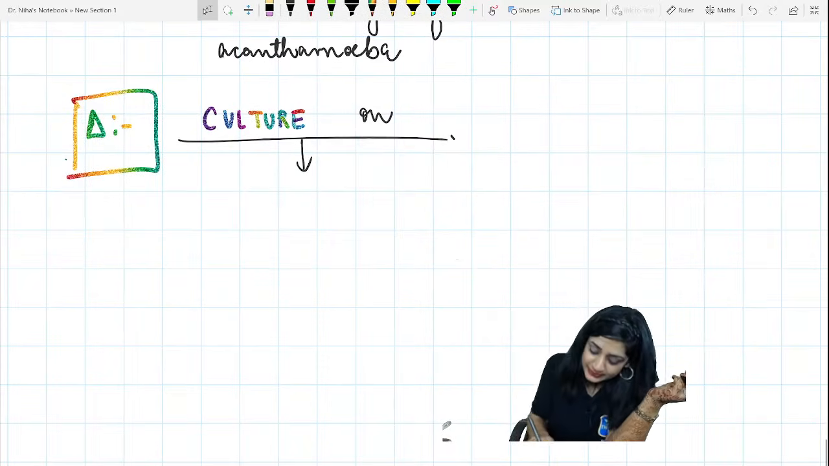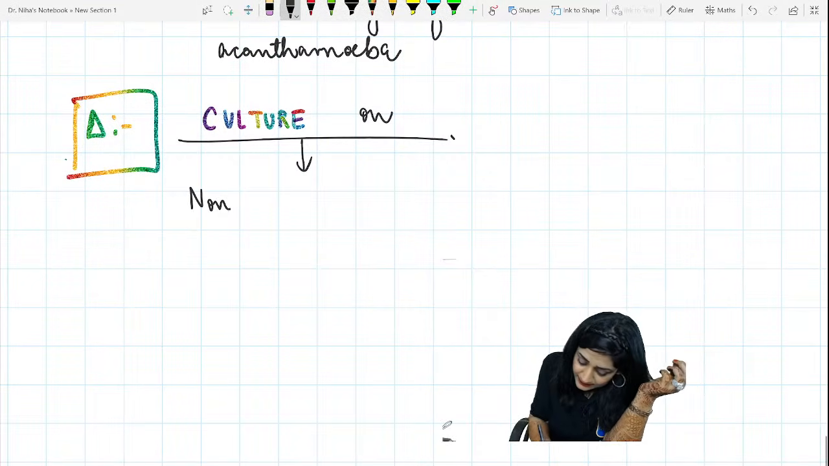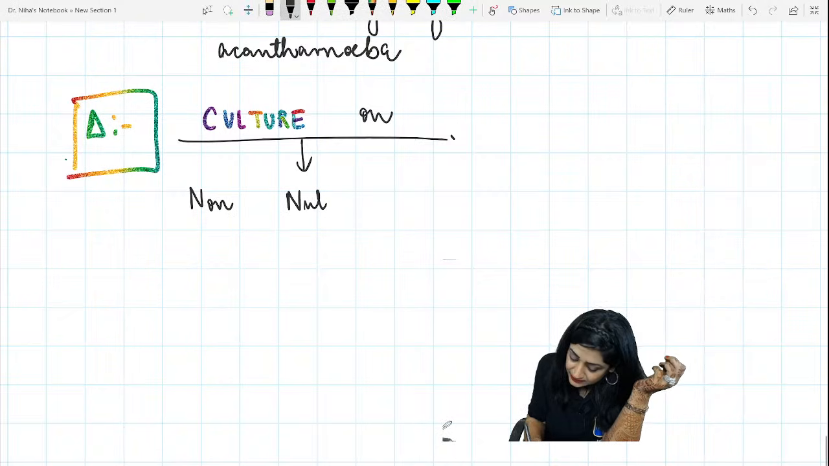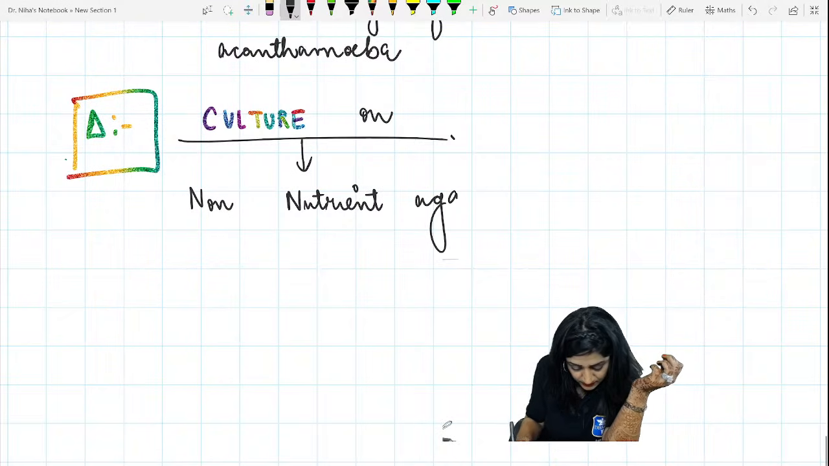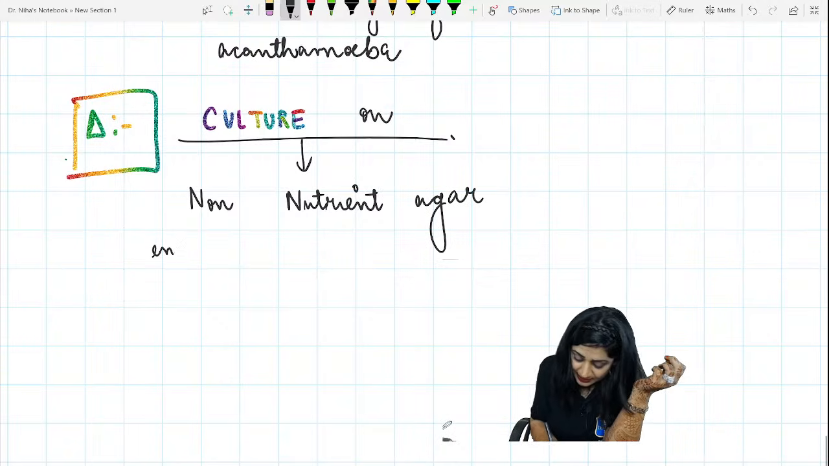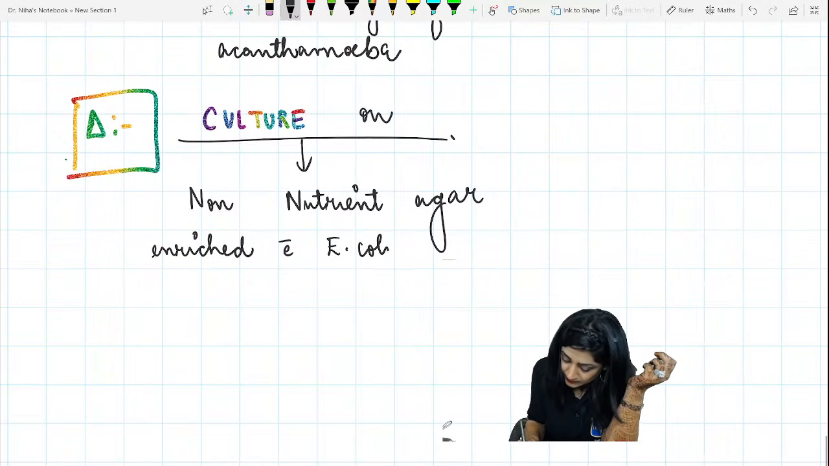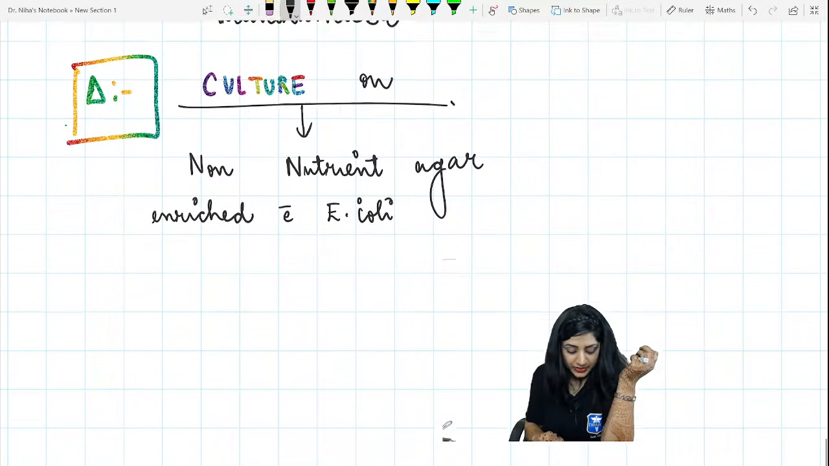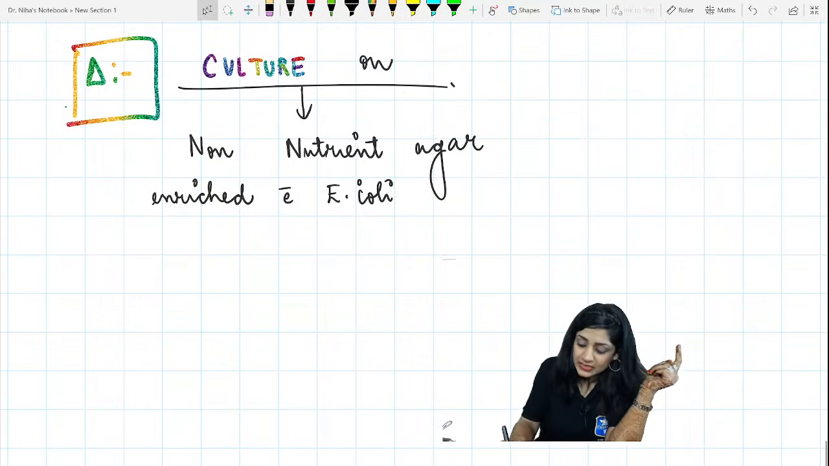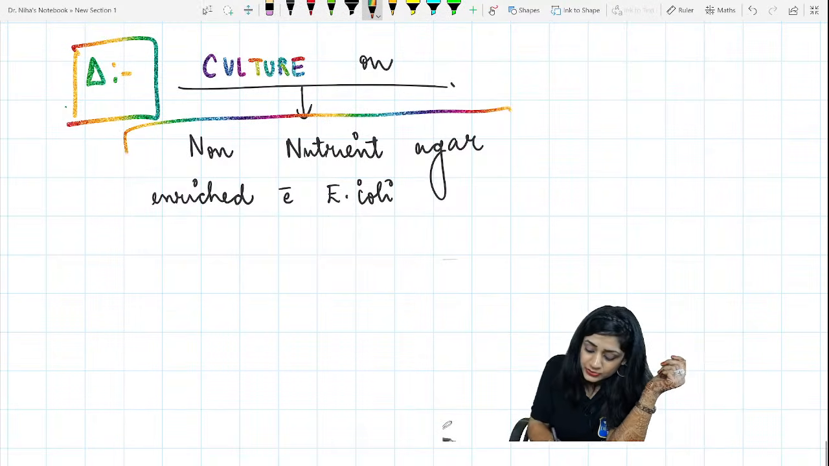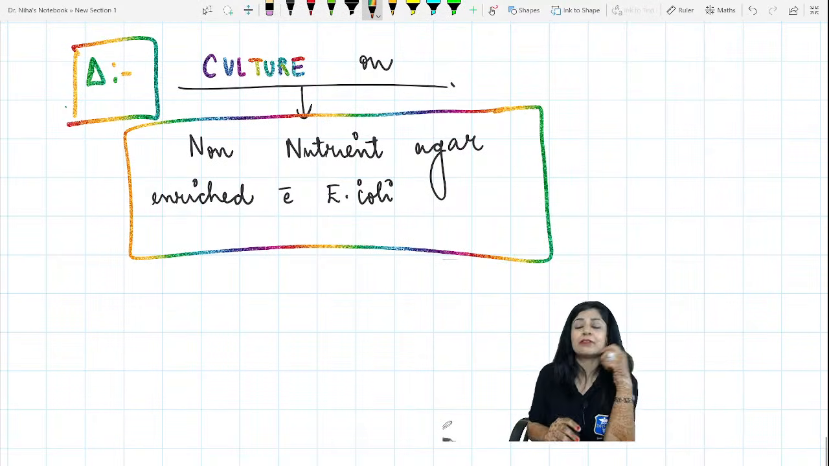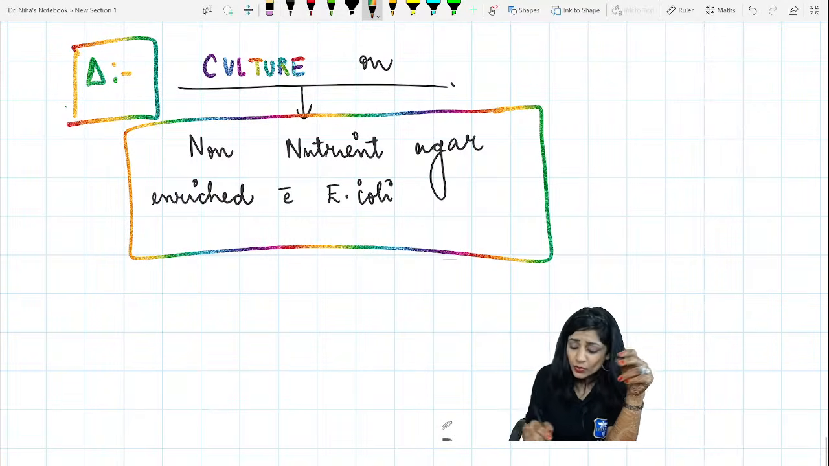Yes. So it is your non-nutrient agar. Yes, Ankita is correct. Enriched with the E. coli. Non-nutrient agar which is enriched with the E. coli. You are going to do the culture on this and you are going to get the definite thing. Okay? What is the treatment?